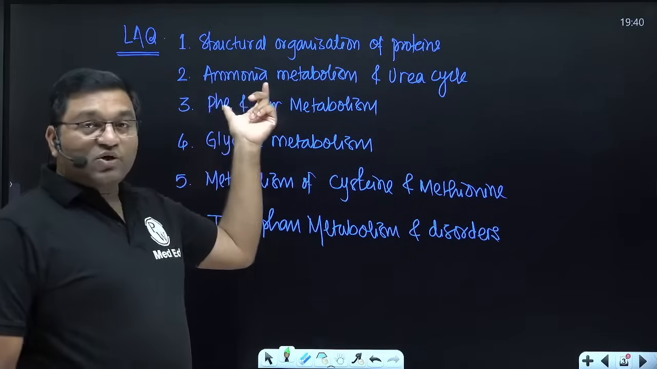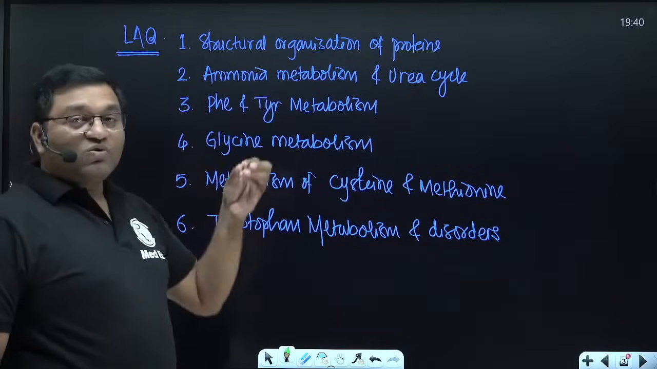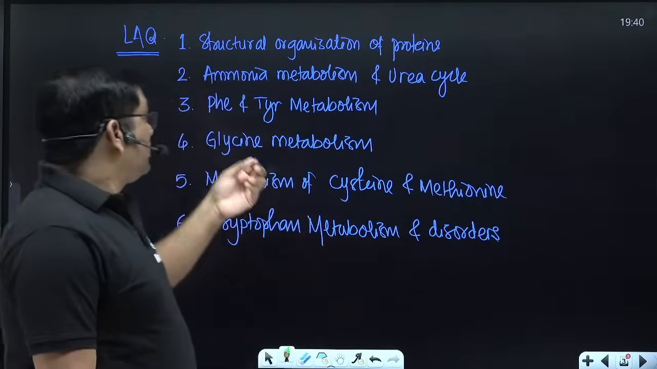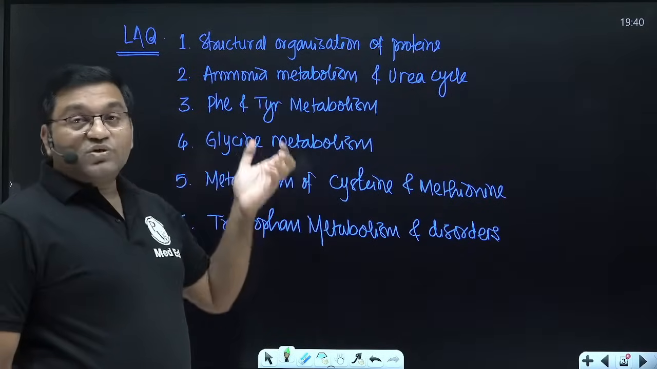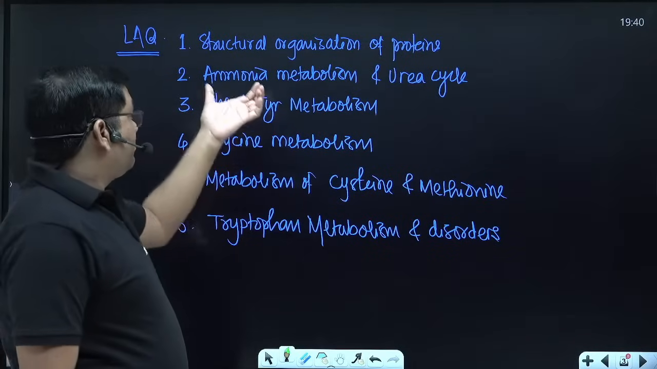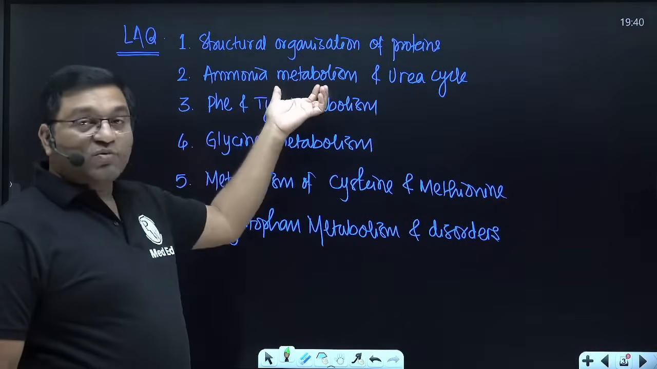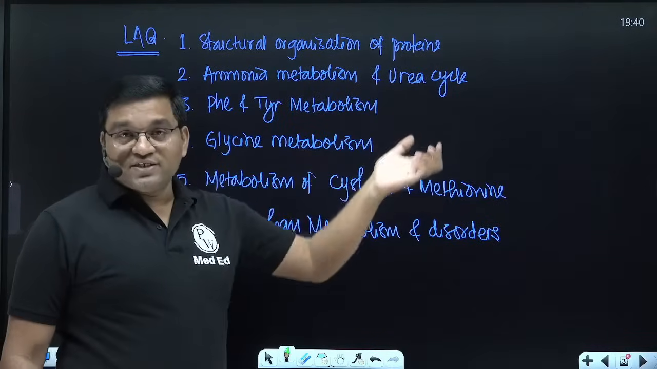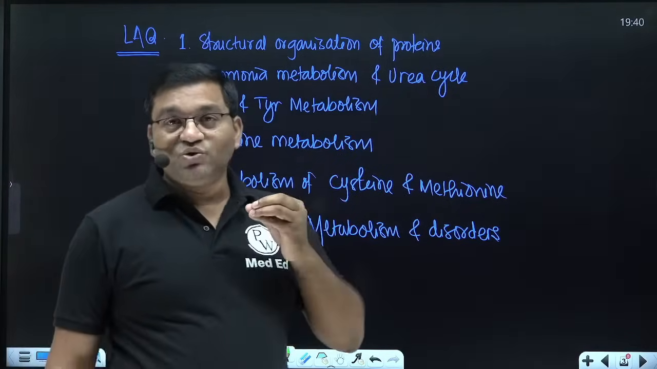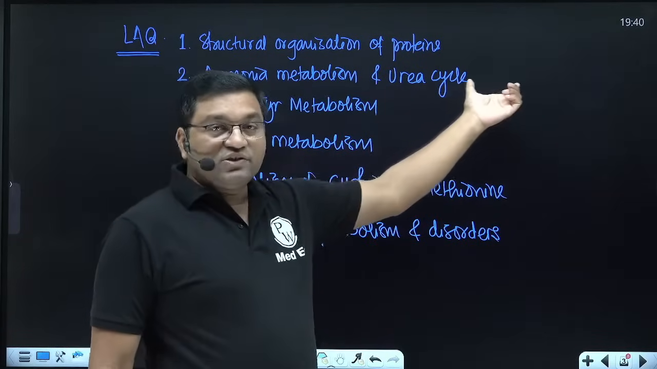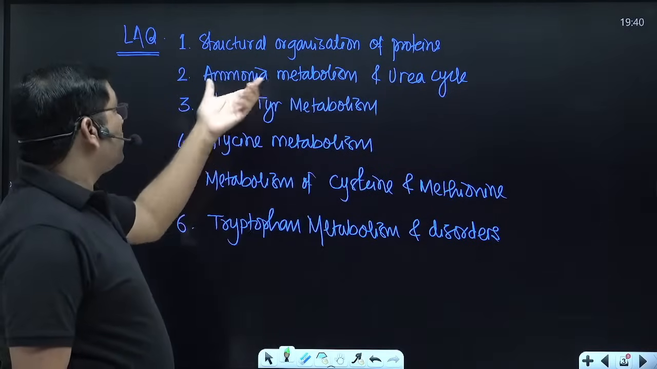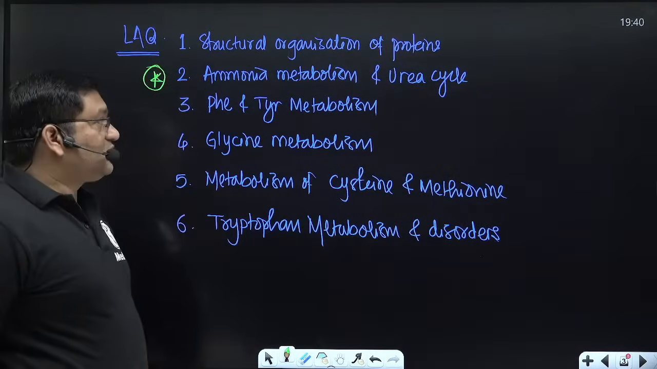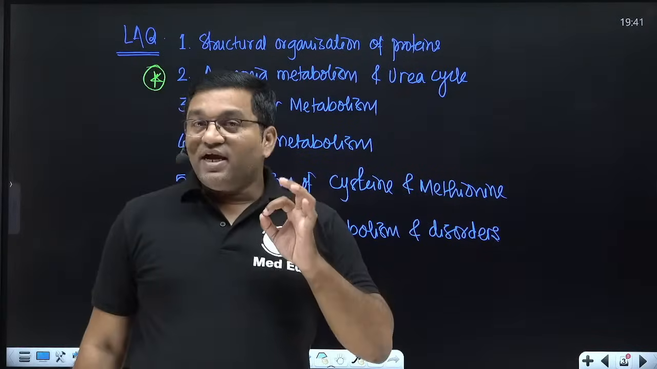Second important LAQ is ammonia metabolism. How ammonia is formed in our body, means sources of ammonia. Then how it is transported in our body, means formation of ammonia, transport of ammonia, toxicity of ammonia, and how it is disposed of by the urea cycle, how ammonia is converted into urea, and various urea cycle disorders. This is very important, the top rated question from biochemistry, that is ammonia metabolism and urea cycle.